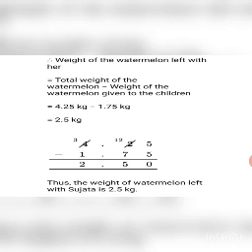Weight of the watermelon left with her is equal to total weight of watermelon minus weight of the watermelon given to the children, which is equal to 4.25 kg minus 1.75 kg is equal to 2.5 kg. The working is shown below. So you can say that the weight of watermelon left with Sujata is 2.5 kg.